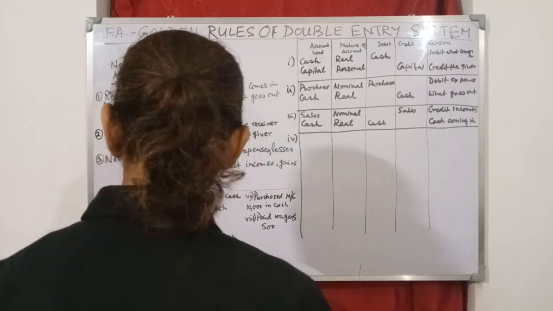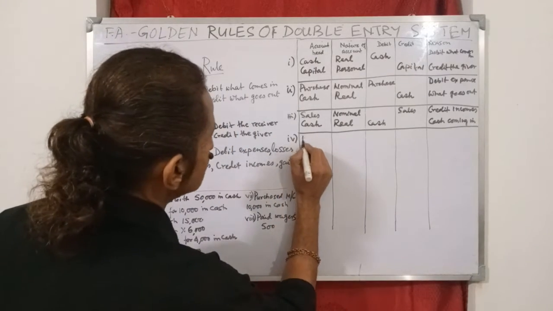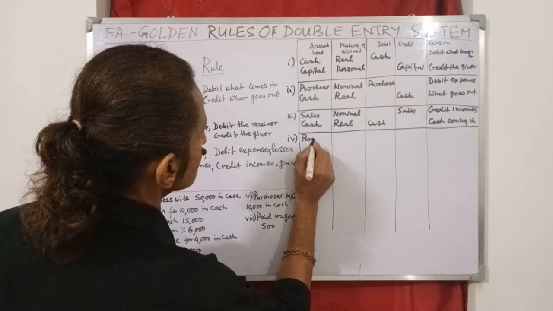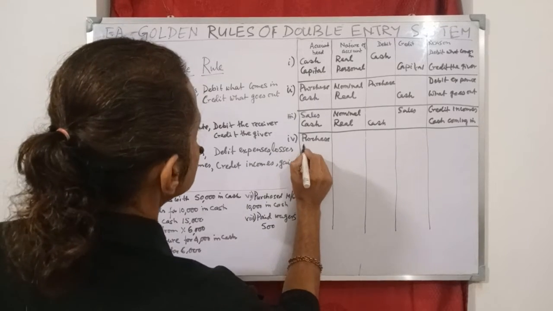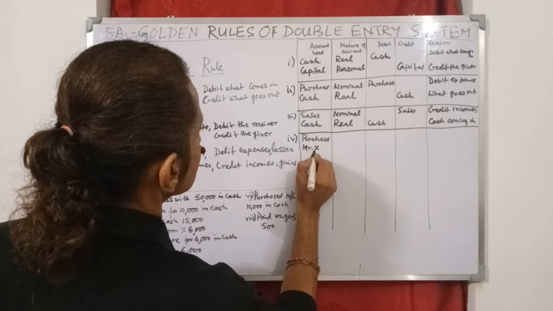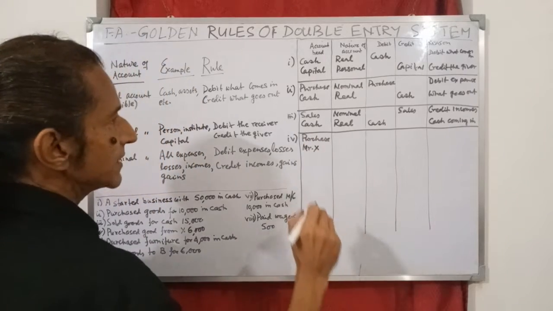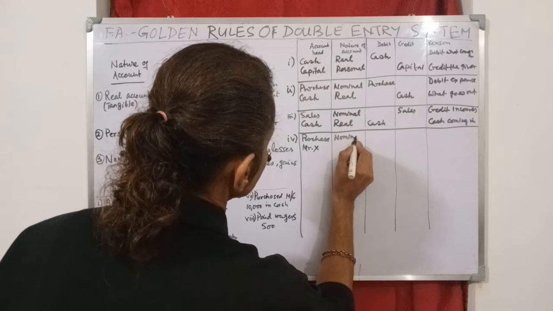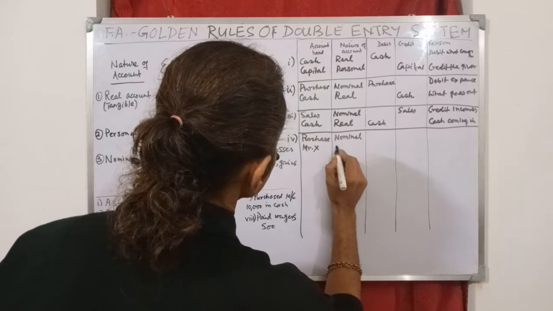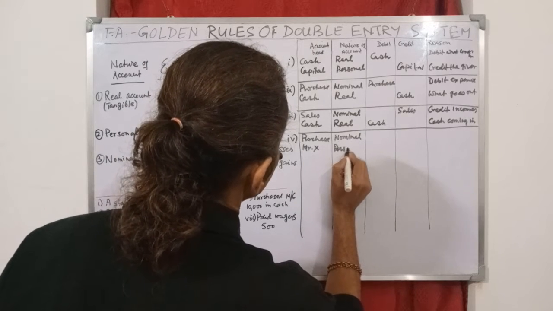So the account heads involved are, one is purchase and the other is Mr. X. The purchase comes under nominal account and Mr. X will come under personal account.